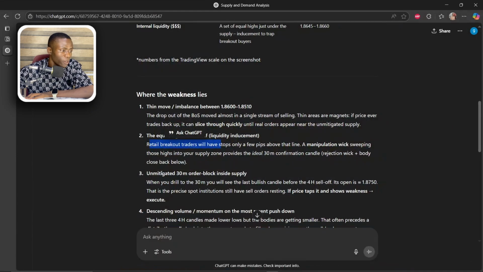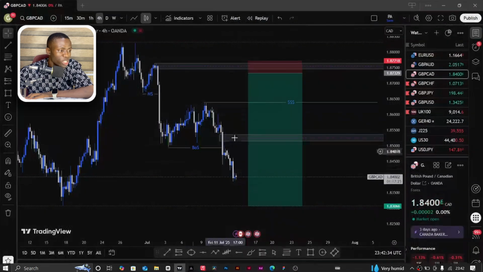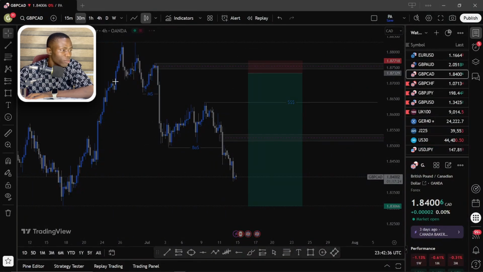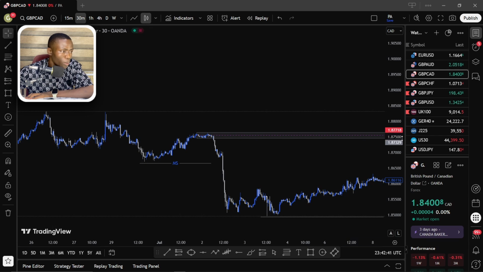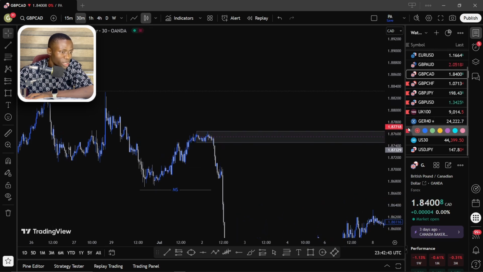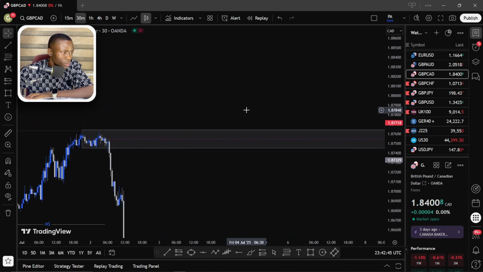So let me get back there. It says unmitigated 30-minute order block inside supply. When you drill down to the 30 minutes, you see that the last bullish candle before the 4-hour sell-off is open. That is a precise point where institutions have sell orders. So basically, going back to ChatGPT, if we go over to the 30-minute time frame, there will be another candle in here where most institutions will take their orders. Let's take a look at it.